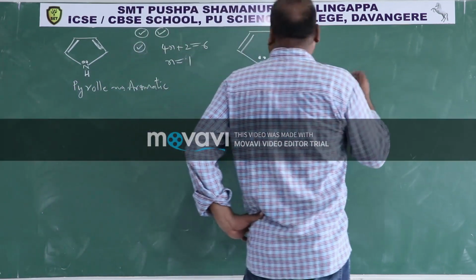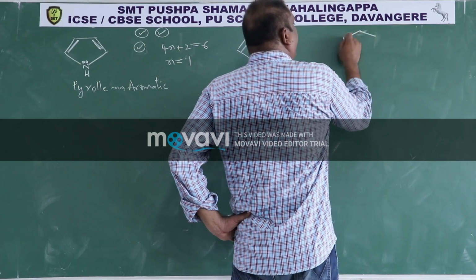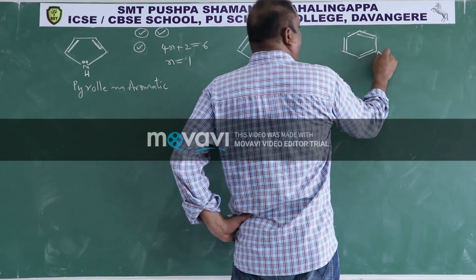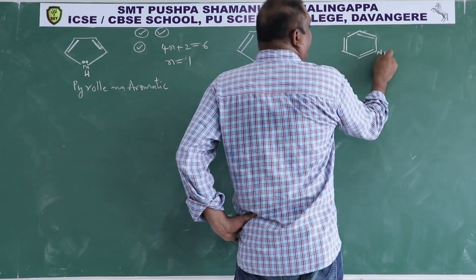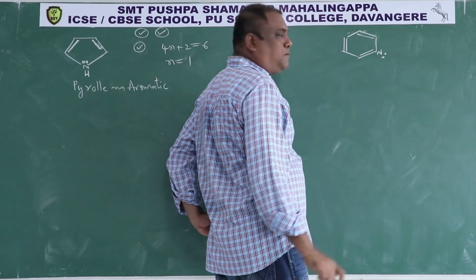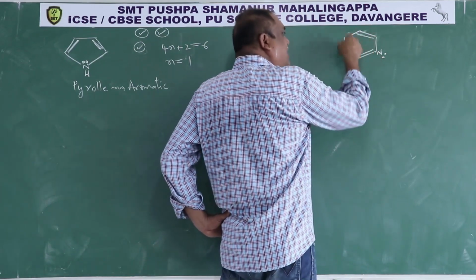Then this is pyridine. On nitrogen there is a lone pair, which will not be in resonance. Only these three pi bonds are in resonance.